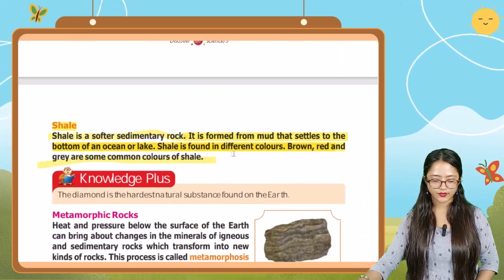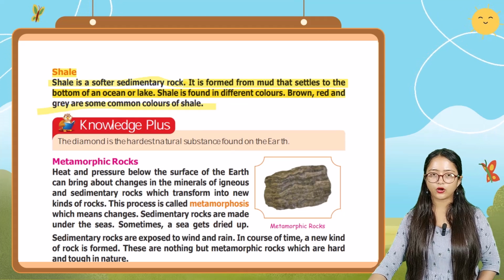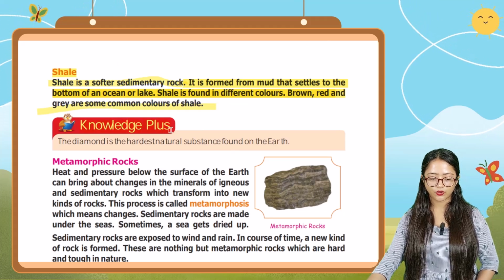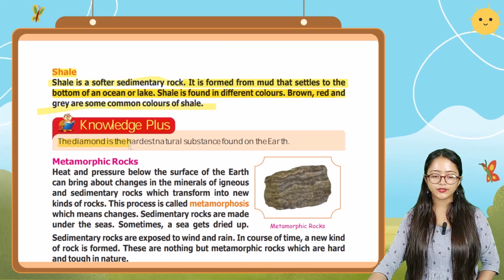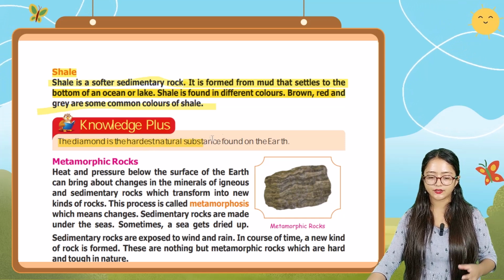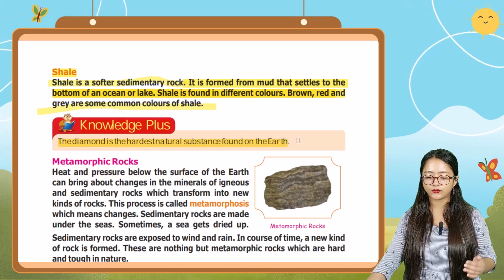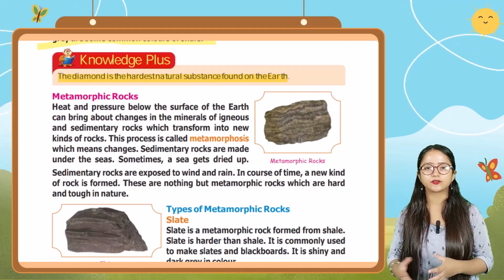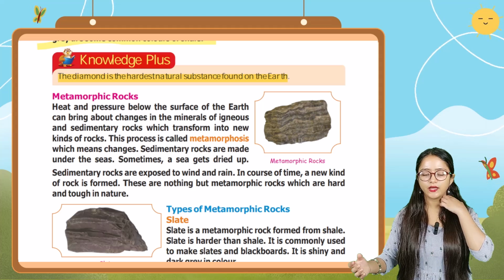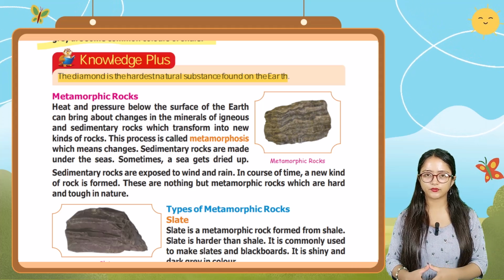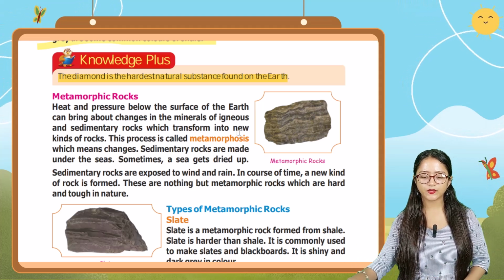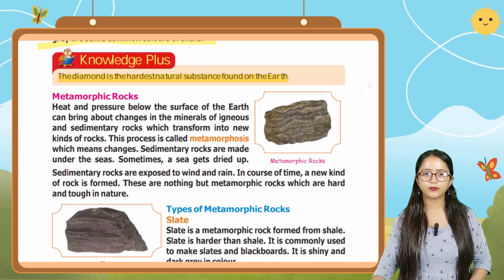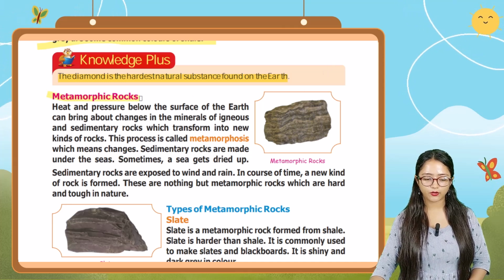Now we're going to talk about the knowledge plus point. It is saying the diamond is the hardest natural substance found on the earth. Okay. So diamond is the hardest natural substance which is found on the earth, and it is a part of carbon. Okay. Next we're going to talk about another type of rock, that is metamorphic rock.